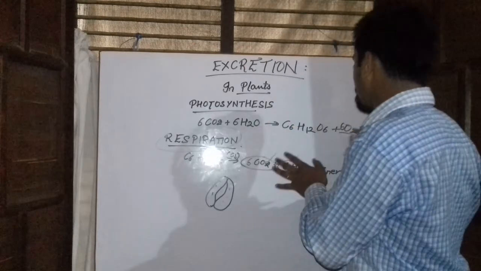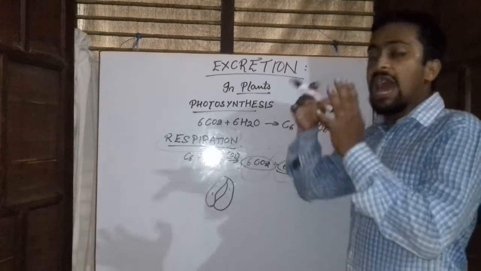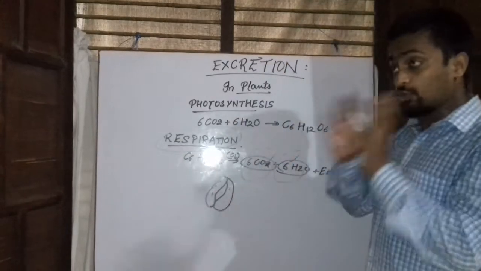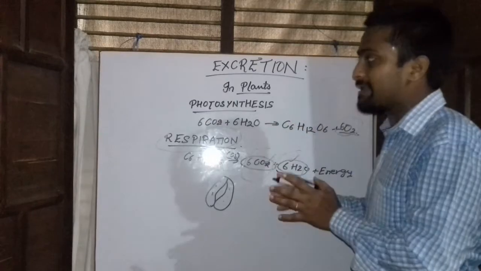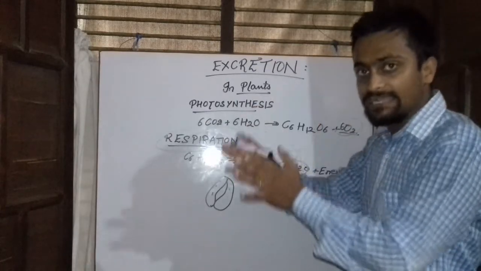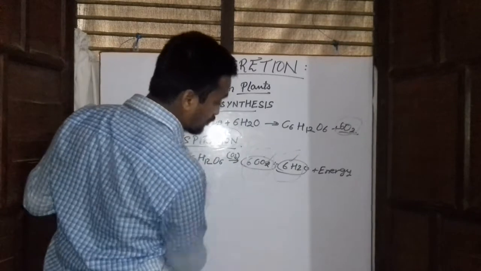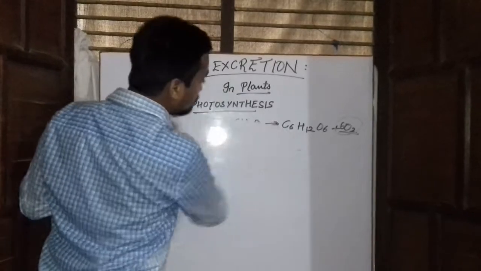So the respiratory gases, oxygen, carbon dioxide and water vapor, are thrown out of the plant body with the help of stomata, which are present in the leaves, as well as the lenticels, which are present in the stem. However, plants also store their waste materials in leaves.